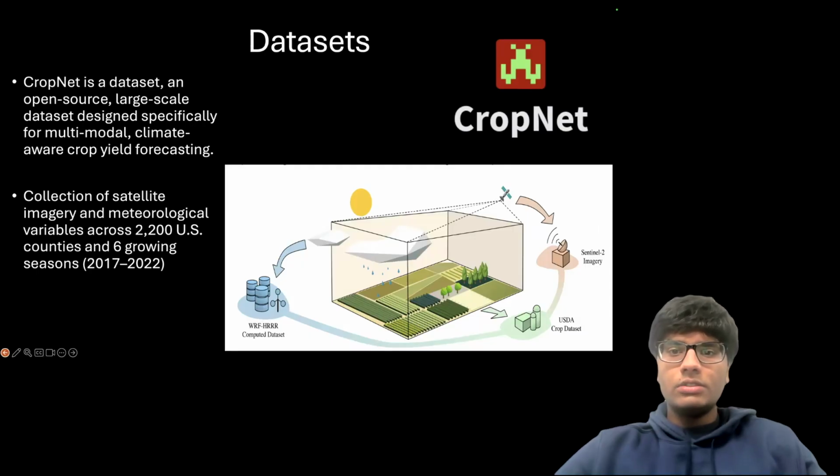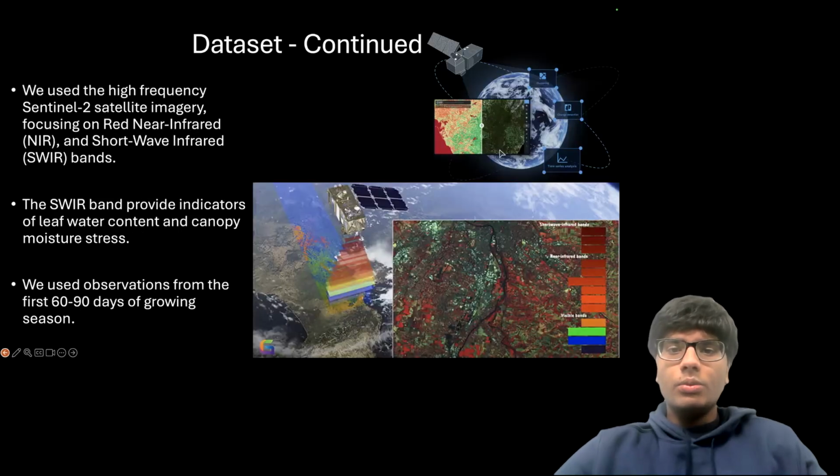Dataset. We use the CropNet dataset. CropNet is an open-source large-scale dataset designed specifically for multimodal climate-aware crop yield prediction. It is a collection of satellite imagery and meteorological variables across 2,200 U.S. counties across 6 growing seasons from 2017 to 2022, covering a variety of environmental conditions, including extreme weather as well as high yield periods. We used the high-frequency Sentinel-2 satellite imagery focused on red, near-infrared, and short-wave infrared bands.